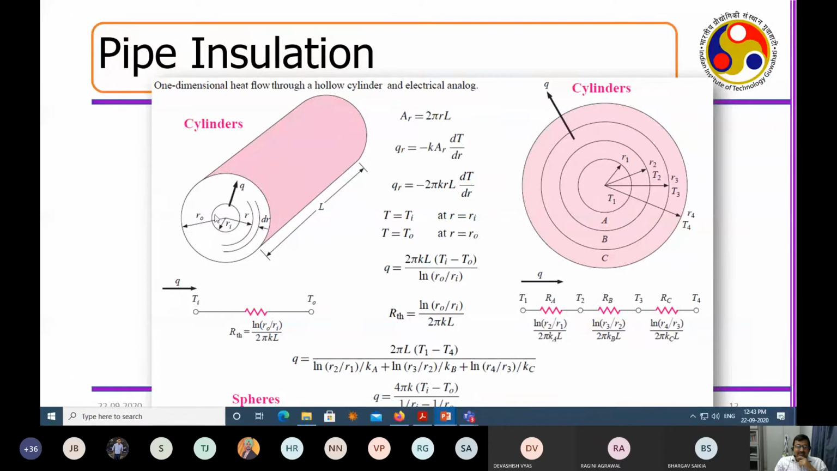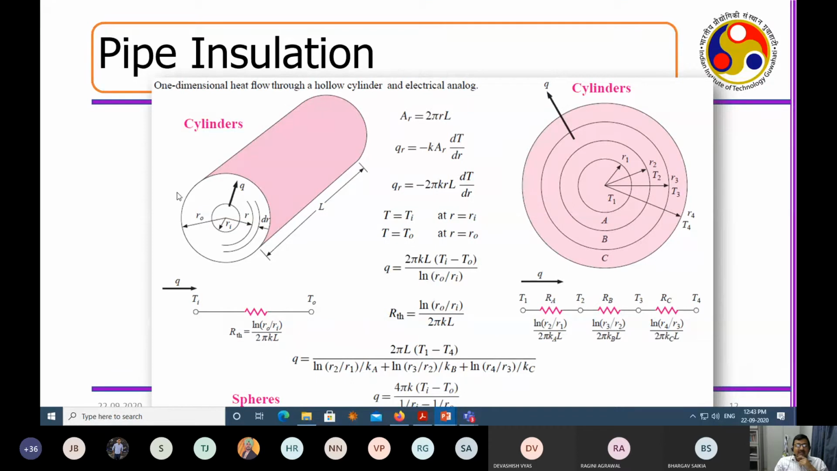So there is a gas in the middle. Suppose a gas is flowing in the middle, which is at a certain temperature Ti, and the outside temperature is To. And then you have the cylinder. So how do you do that?